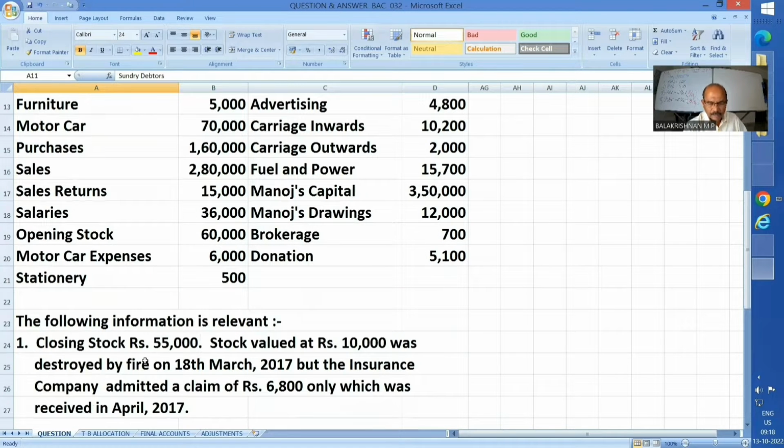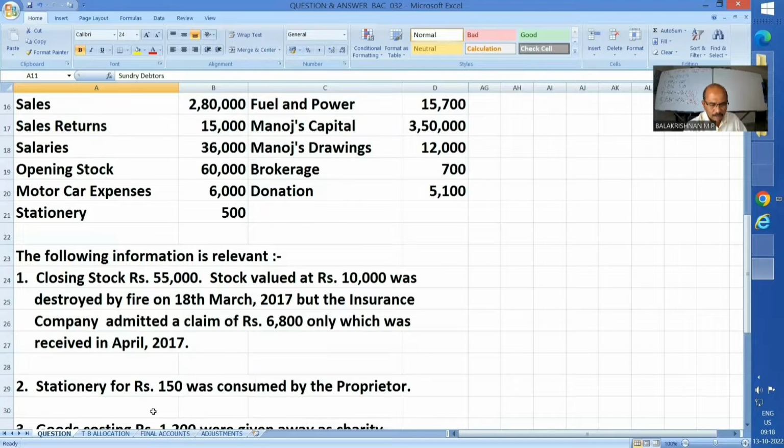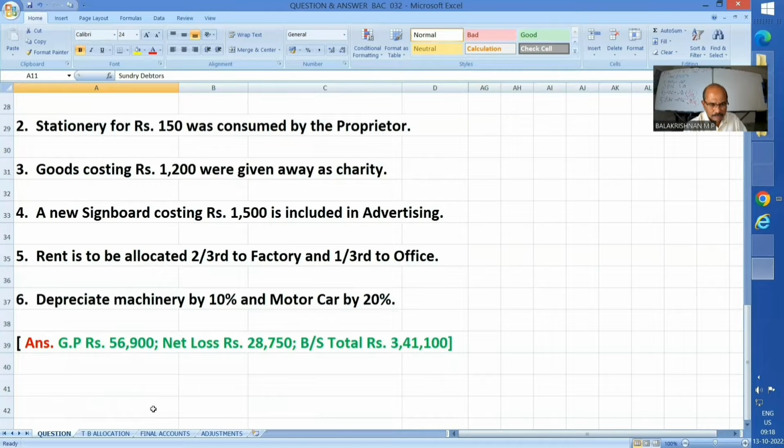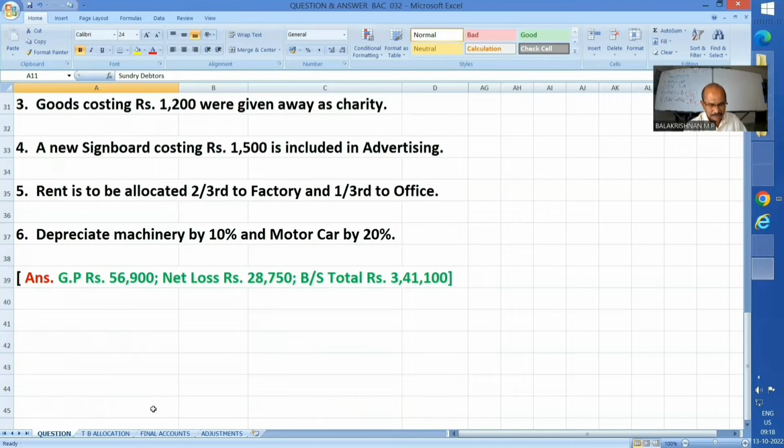You have observed by this time, there is no trial balance given. We have been just given a list of balances only, followed by 1, 2, 3, 4, 5, 6 adjustments. I arrive at this gross profit 56,900, net loss 28,750, balance sheet total 3,41,100.